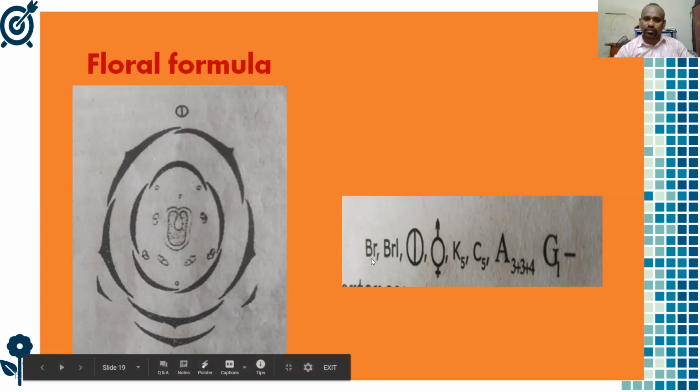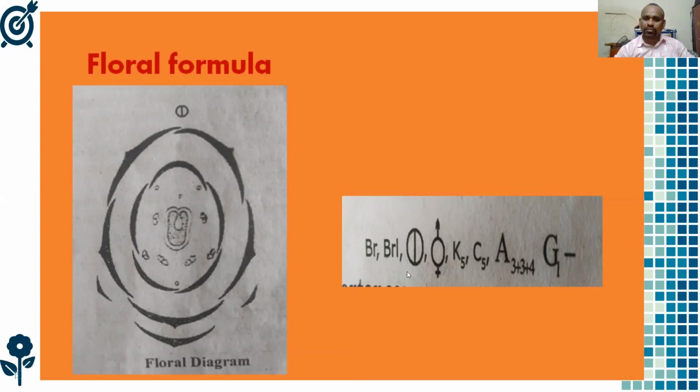Bracteate, bracteolate, and zygomorphic, meaning only one plane divides it into symmetrical halves, and it is bisexual. K5, calyx polysepalous; corolla polypetalous; androecium 3 plus 4, they are free. And here gynoecium 1, it is half superior, half inferior.